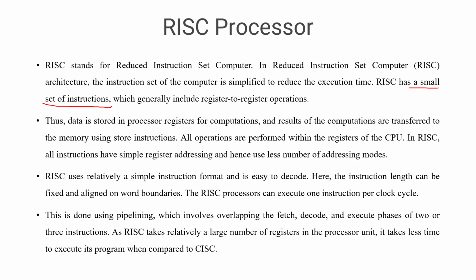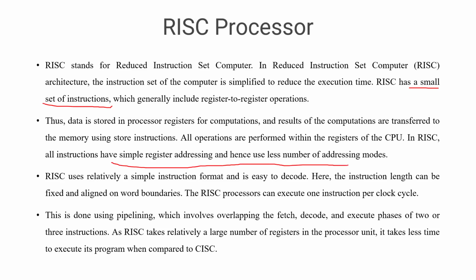Thus, data is stored in the processor registers for computation, and results of the computations are transferred to the memory using store instruction. So all operations are performed within the registers of the CPU.